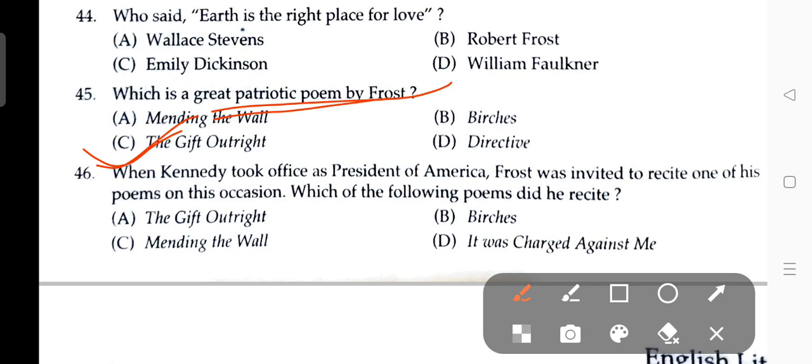Next, when Kennedy took office as President of America, Frost was invited to recite one of his poems on this occasion. Which of the following poems did he recite? The answer is A. The Gift Outright.